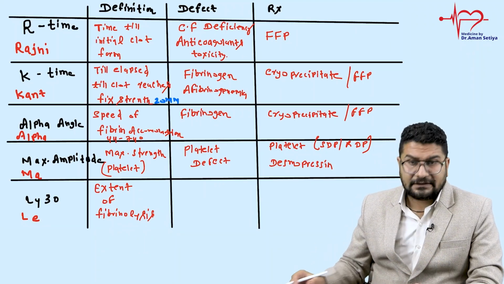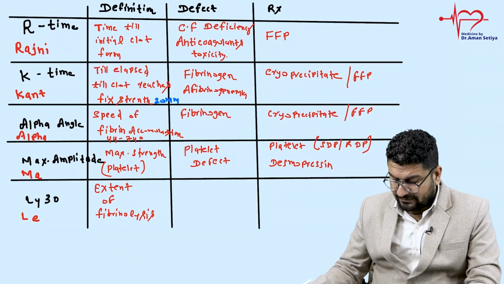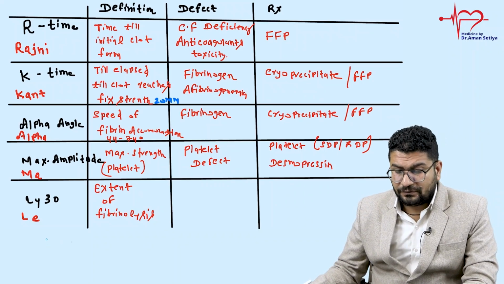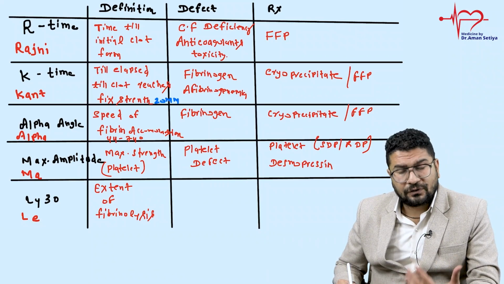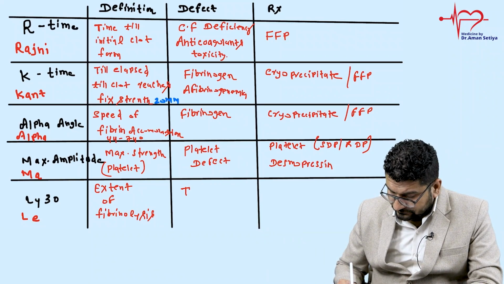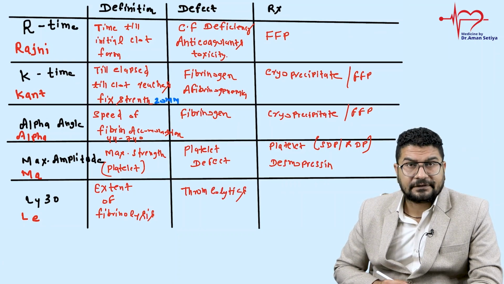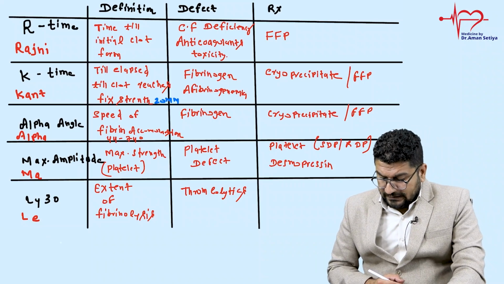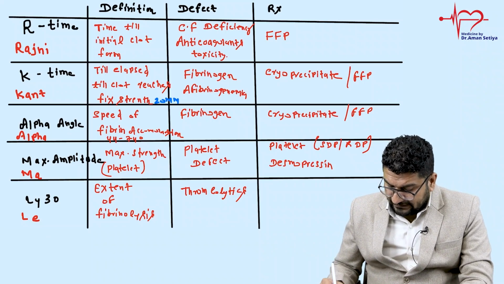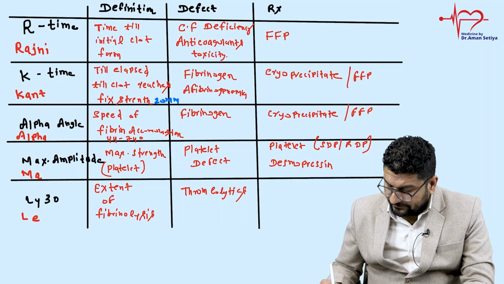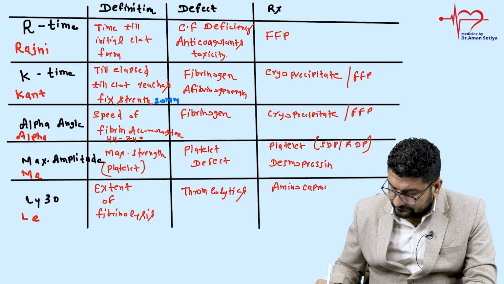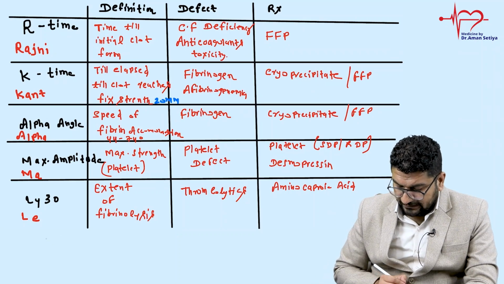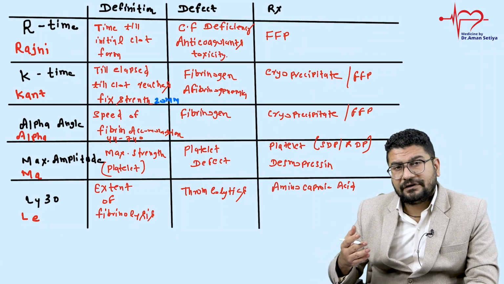So this LY30 parameter will be affected whenever there is overuse of thrombolytics. Overuse means, suppose, STK, urokinase, streptokinase. Thrombolytics, right? Now just try to understand this. Suppose there is thrombolytic toxicity, how will you manage it? In this case, we give aminocaproic acid. We can use epsilon aminocaproic acid, or we can use tranexamic acid.